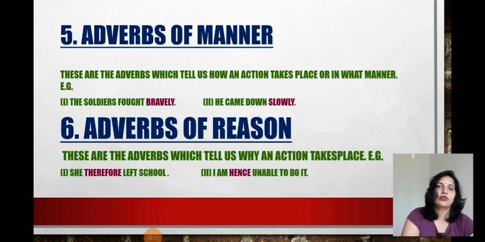Adverb of reason, where it tells about the reason, the cause of the action. So, she therefore left school. What was the reason? Now it is asking about the reason. So therefore is used to express the reason, adverb of reason here. I am hence unable to do it. Here also somebody is not performing the action because they are unable to do it. Hence is used as an adverb.